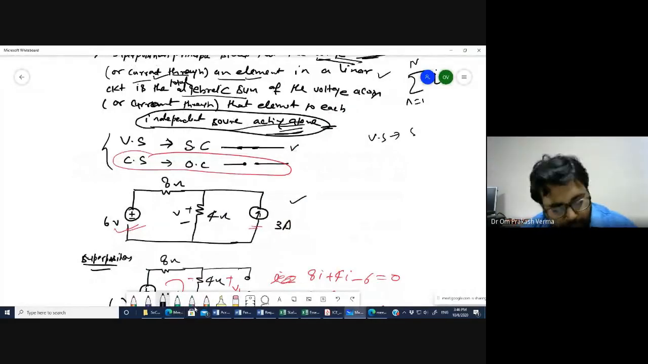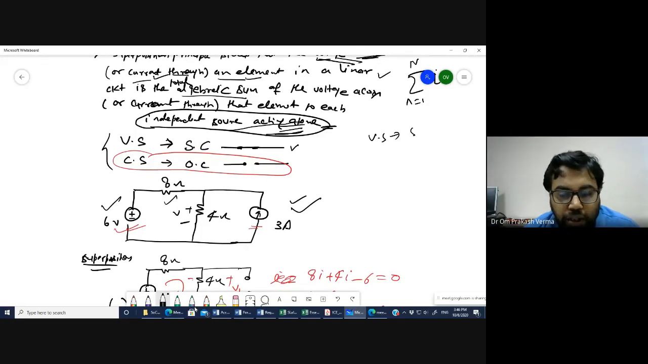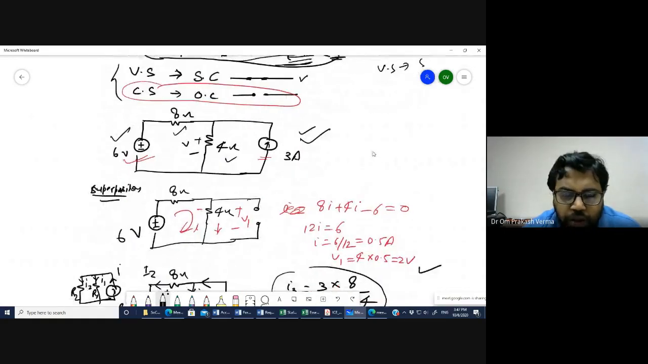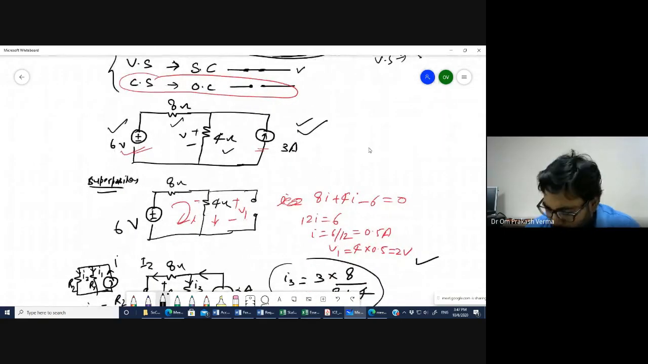Okay, so there is one voltage source and one current source. There is an 8 ohm resistance and a 4 ohm resistance here. Suppose you have to calculate the voltage or current in the 4 ohm branch or the 8 ohm branch. How will you calculate it? You will calculate it like this.